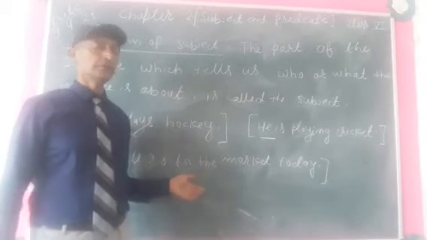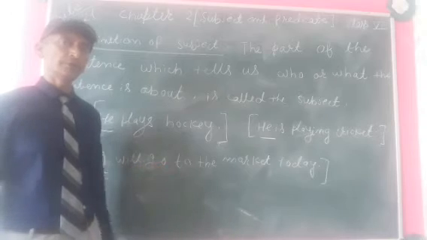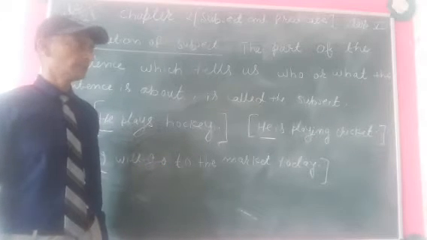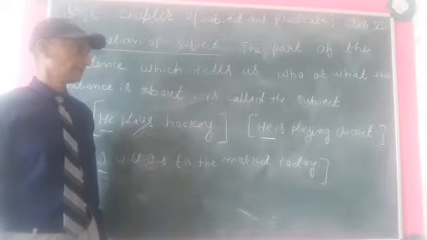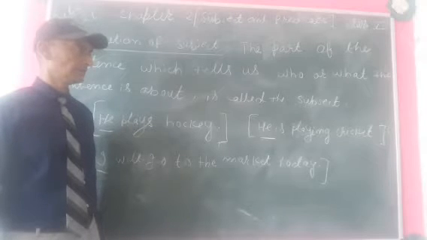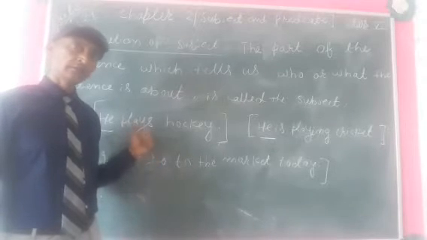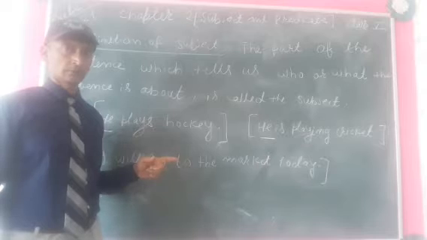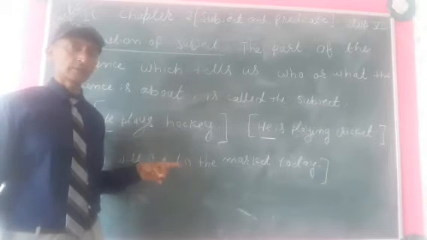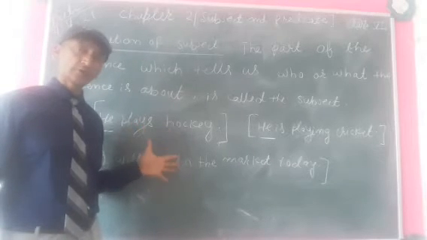So we can see in those examples that whatever is there at the beginning of the sentence and does the action will be the subject of the sentence.